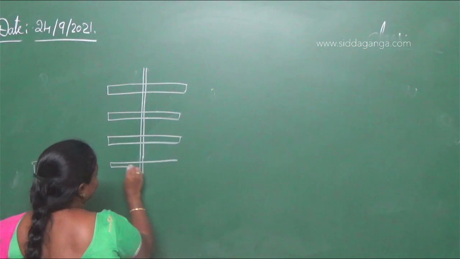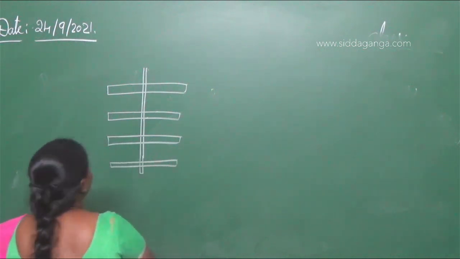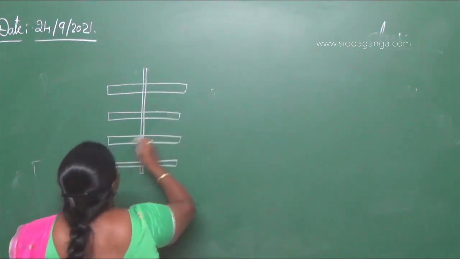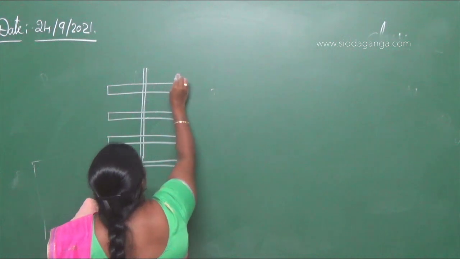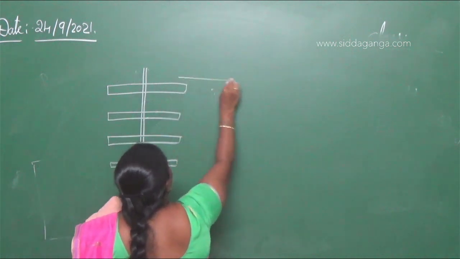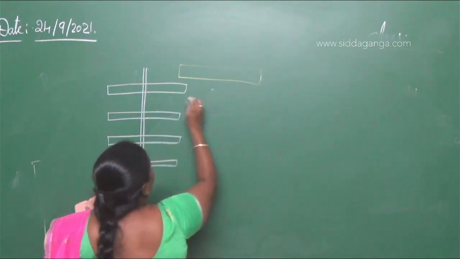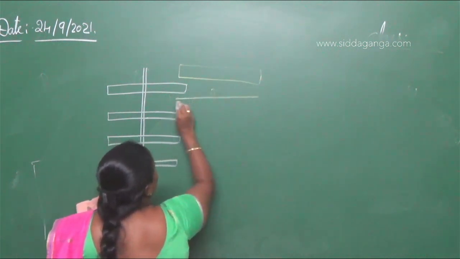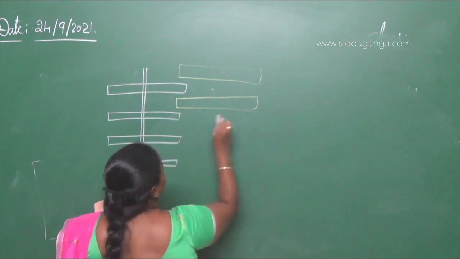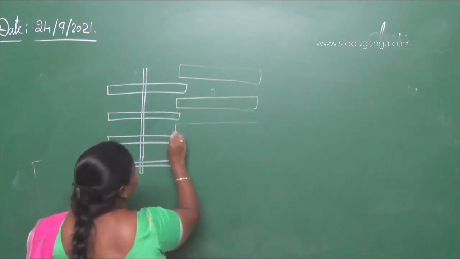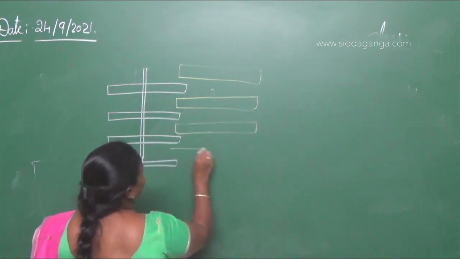This is actin. In between the actin, we have thick filaments that are running in between the actin filaments.